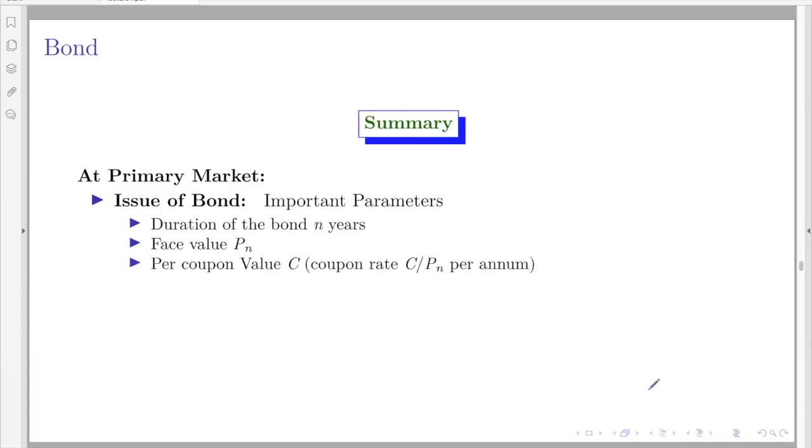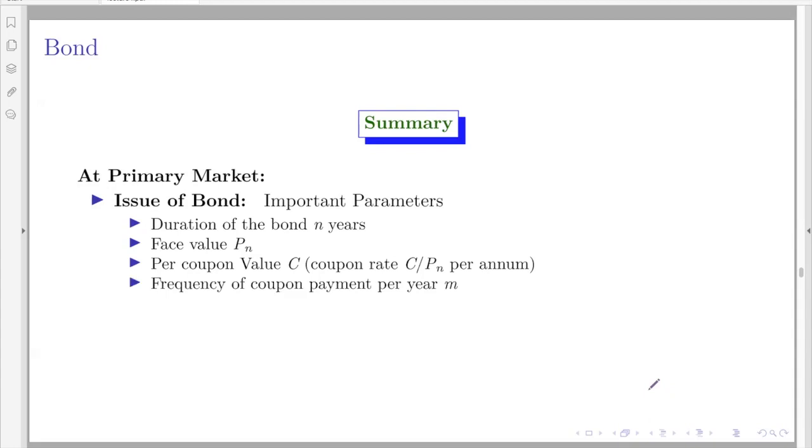If it is a zero coupon bond, then the coupon values are zero, that is C equal to zero. But finally, you will have a one time payment of all the coupons. Therefore, at the end of the bond, that is at the maturity date, you will get both the face value plus the sum of all the coupons. Then the frequency of coupon payment per year.